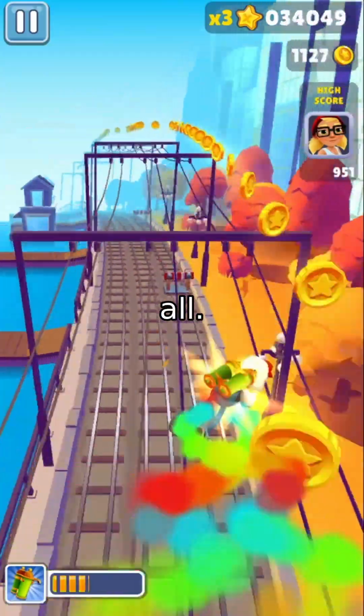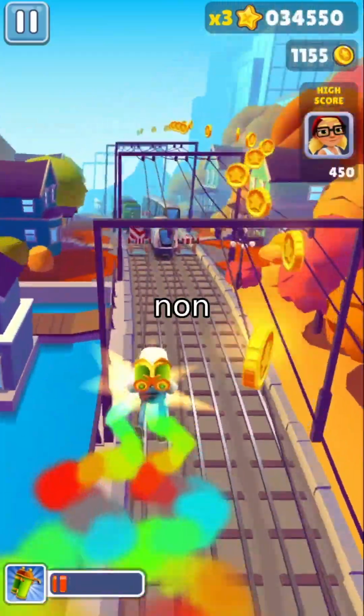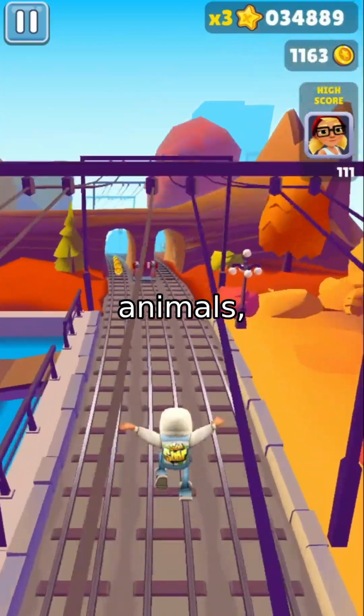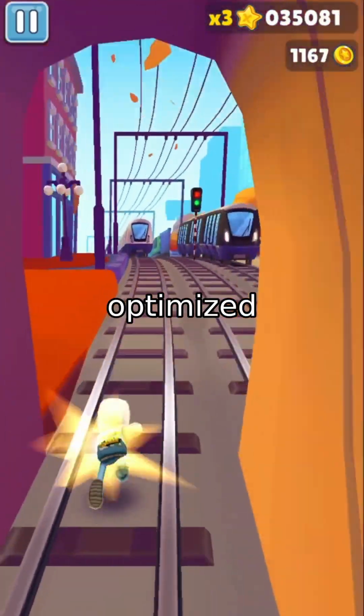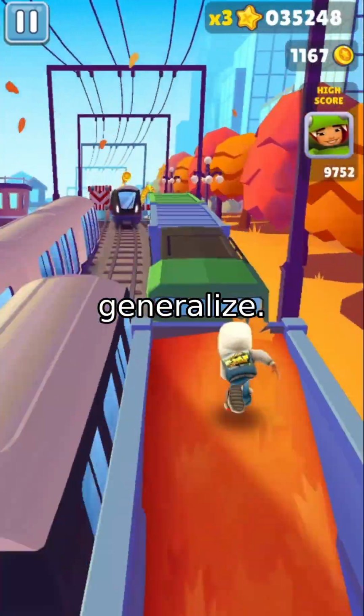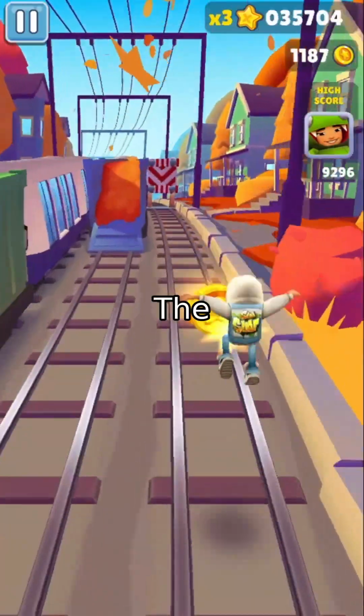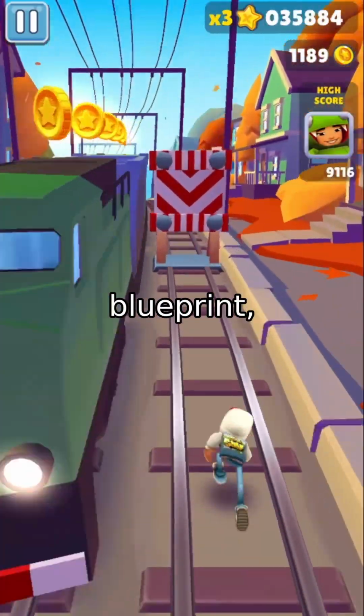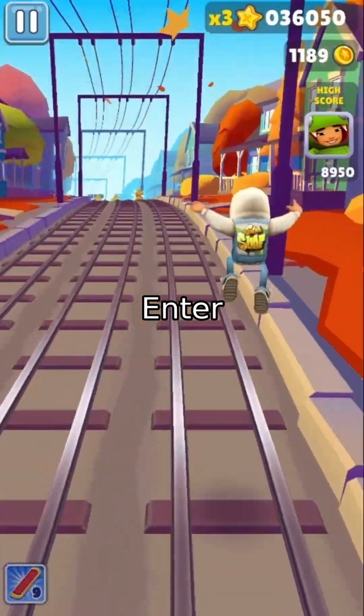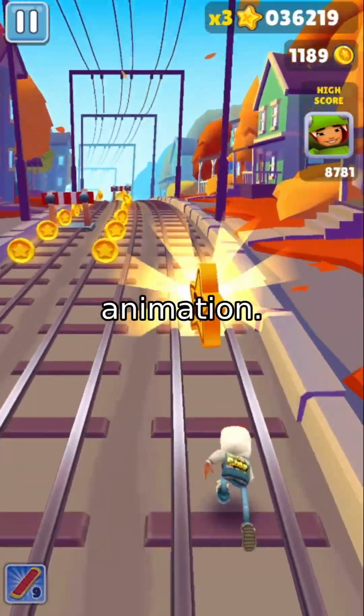And that's not all. These models are also brittle when it comes to non-human subjects: cartoons, animals, abstract characters. They're optimized for real humans and fail to generalize. So the core problem is this: over-reliance on spatial alignment. The model treats the pose as a direct spatial blueprint, not a motion signal. Enter CoDance, a paradigm shift in character animation.